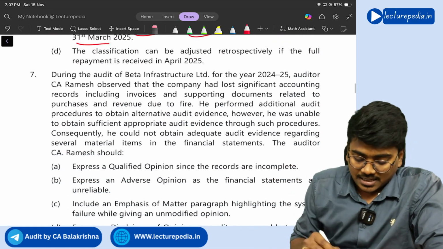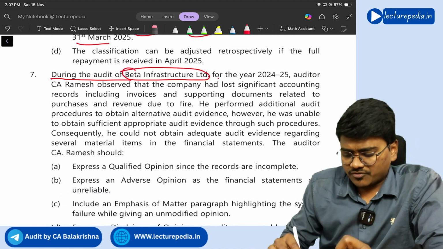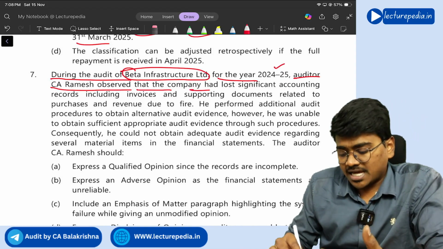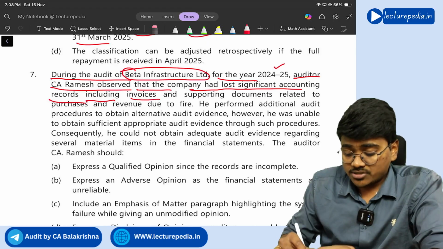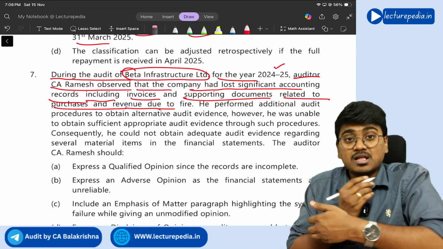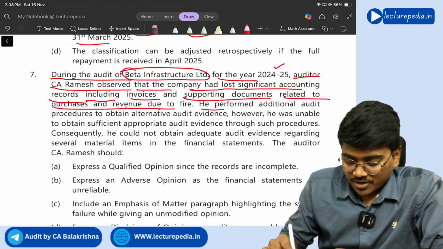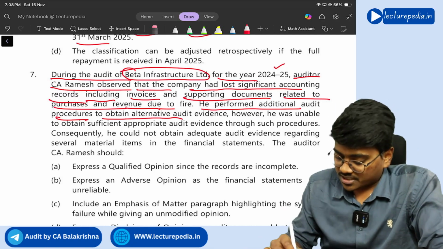Yeah. Next, during the audit of Beta Infrastructure Limited for the year 24-25, auditor CA Ramesh observed that the company had lost significant accounting records, including invoices and supporting documents related to purchase and revenue, due to fire. So, records destroyed due to fire. He performed additional audit procedures to obtain alternative audit evidence.